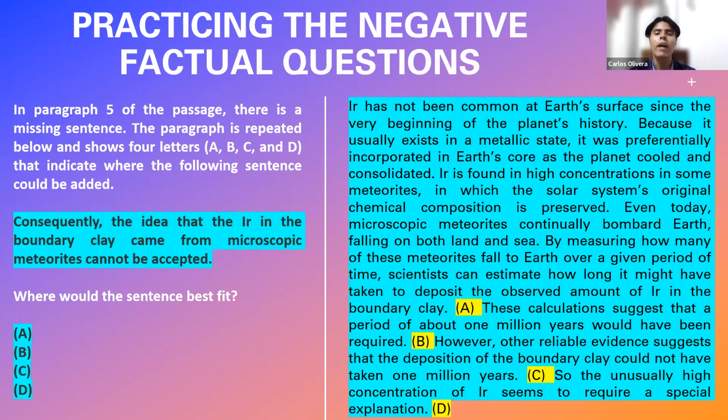They start to contradict that hypothesis because they say it's impossible that meteorites actually fell down over 1 million years, and there is no evidence for that. There is actually evidence, they say, that this is not possible and that it couldn't have taken 1 million years. So think about this as being an argument. We have a premise one that says they needed to have 1 million years, but that is not very likely. And there is actually evidence for saying that it was not possible to have these meteorites filling our planet with iridium in 1 million years.